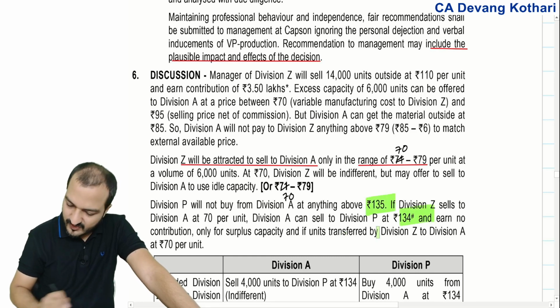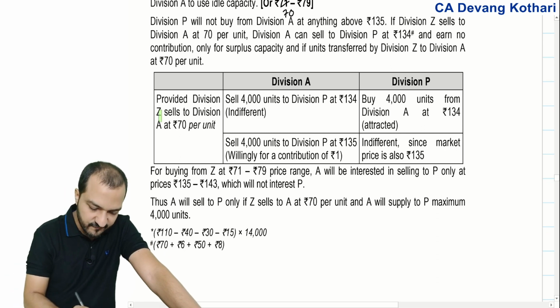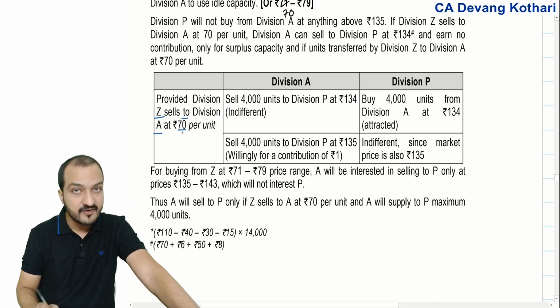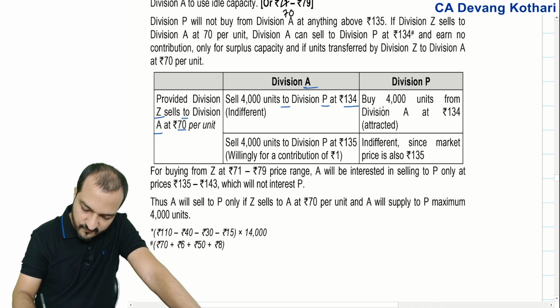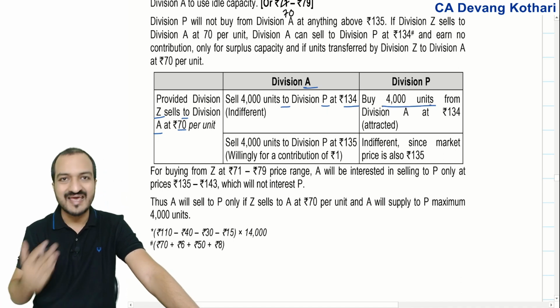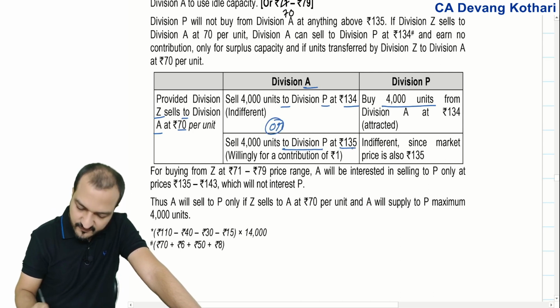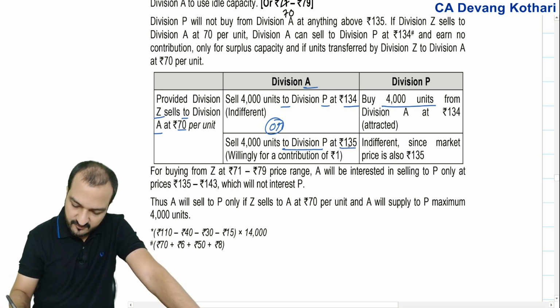But that 134, 135 discussion is given over here. So my conclusion is like this. If Z2A is at 70, then A2P is at 134, 4000 units, because only 4000 units A has the spare capacity, or A to P can be at 135, in which he will get 1 rupee benefit.